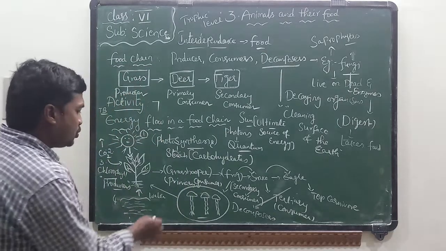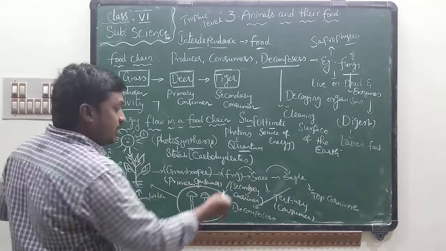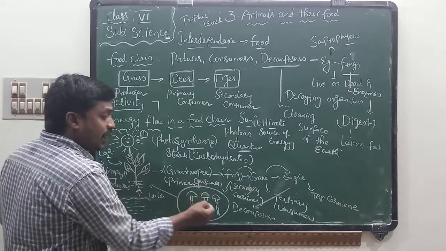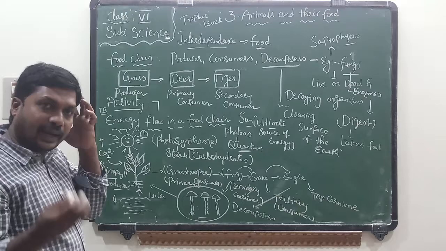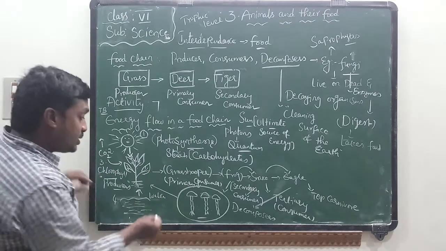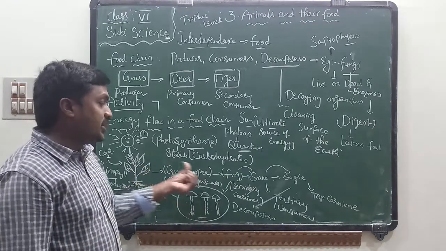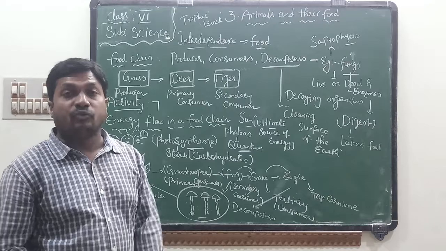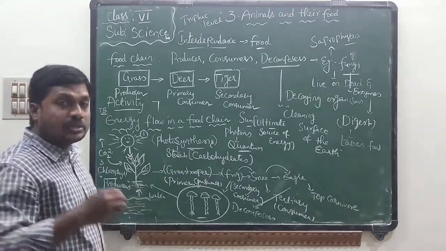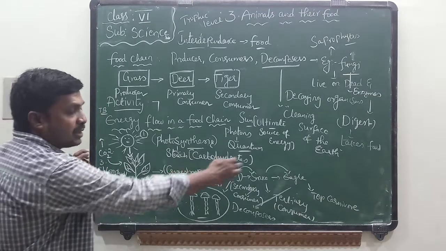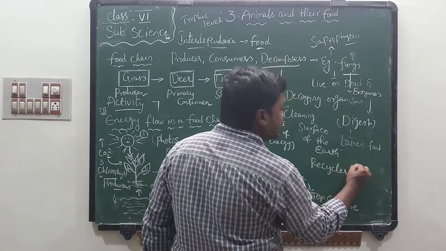If you observe this food chain, after the primary, secondary, and tertiary consumers and top carnivores die, these fungi or mushrooms depend on these bodies and get nutrients from them, and some nutrients are also supplied to the soil. This is soil. It means the nutrients present in the dead bodies of plants and animals will be absorbed by fungi, and some amount of nutrients is also supplied to soil. Soil to plants, plants to other organisms. That's why decomposers are also known as recyclers.